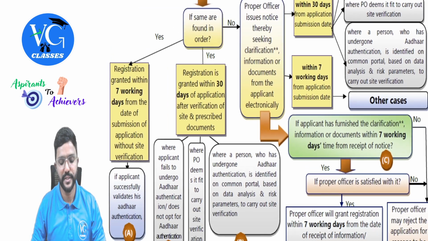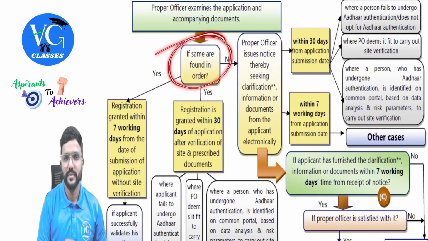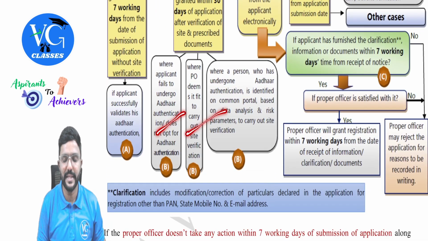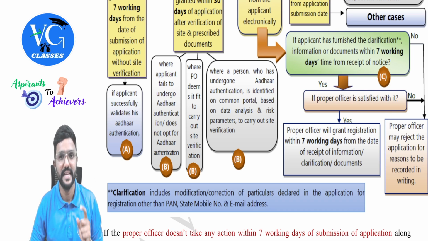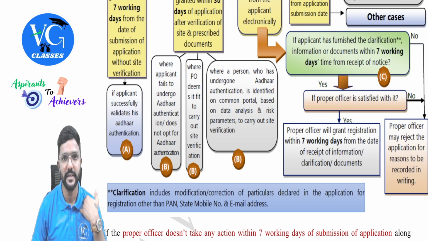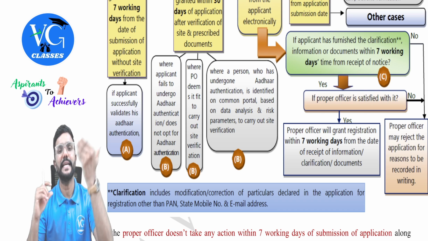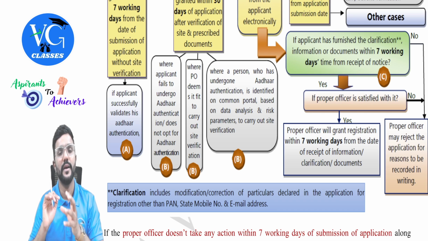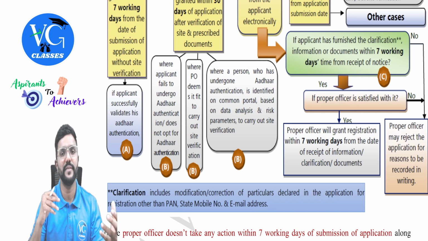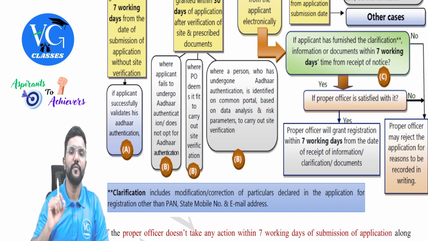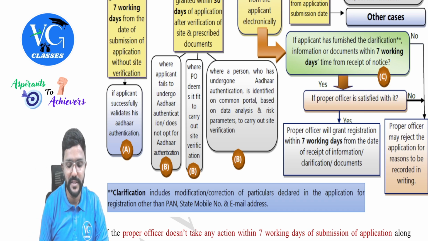Okay, sir. Next, sir, all the details are okay. The proper officer doesn't require any additional information, but he wants to do physical verification. Physical verification means the proper officer will physically come and visit the place of business of an applicant, take photographs and upload the details on the GST portal, guys. That is in REG 30. He will upload all the details he has collected during physical verification in GST REG 30 on the common portal. So when will the proper officer come for physical verification? In any of these three cases.